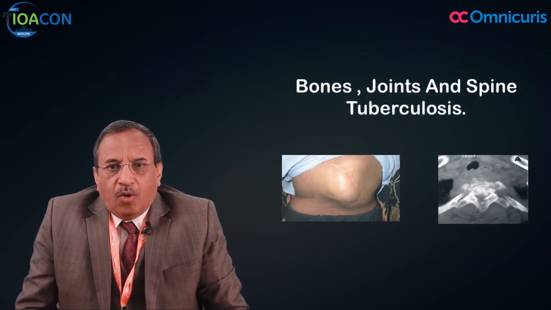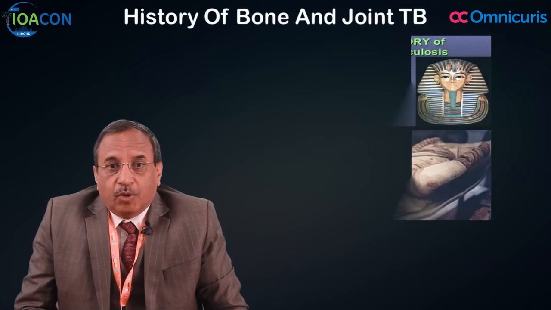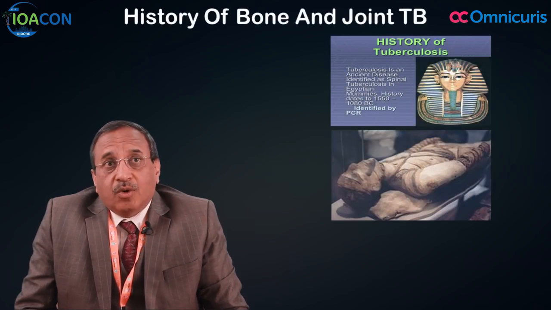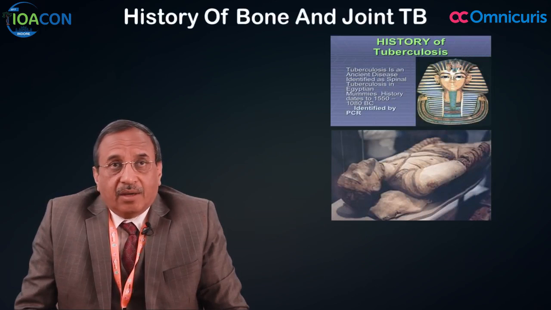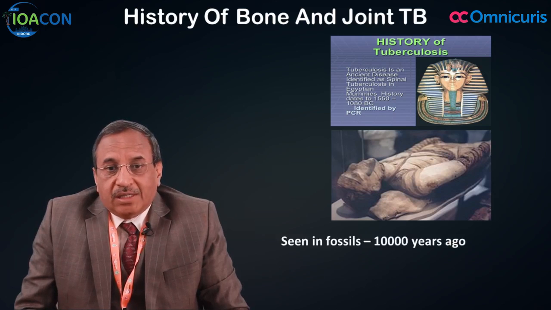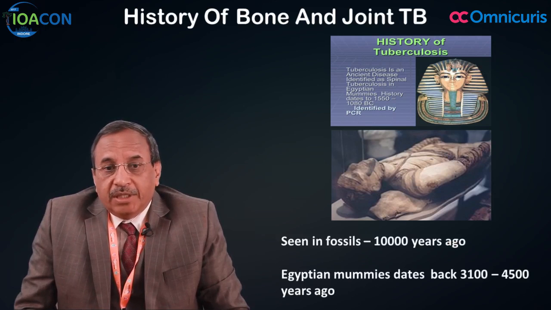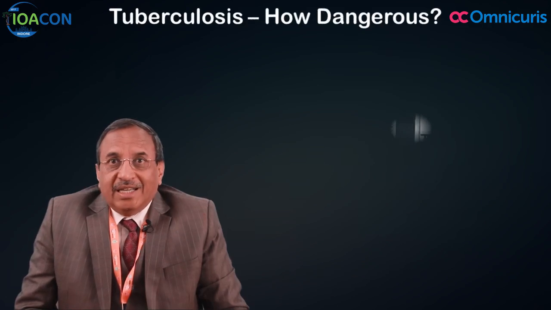Well, if you ask me how old the history of bone and joint tuberculosis is, it is as old as mankind. It has been on the earth since human beings have been there, because the evidence is that it has been observed in fossils 10,000 years ago, and Egyptian mummies were looked into. Those mummies, dated 3,100 to 4,005 years old, also had evidence of spinal and bone tuberculosis. Well, it is a dangerous disease.